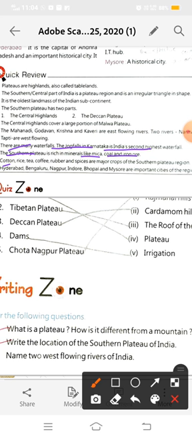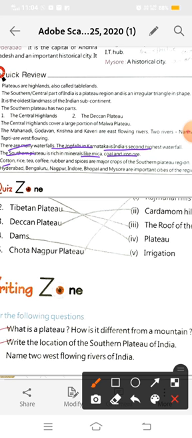Hyderabad, Bangalore, Nagpur, Indore, Bhopal, and Mysore are important cities of the region. Hyderabad is famous for the Golconda Fort and the Salarjung Museum. It is a historical city.